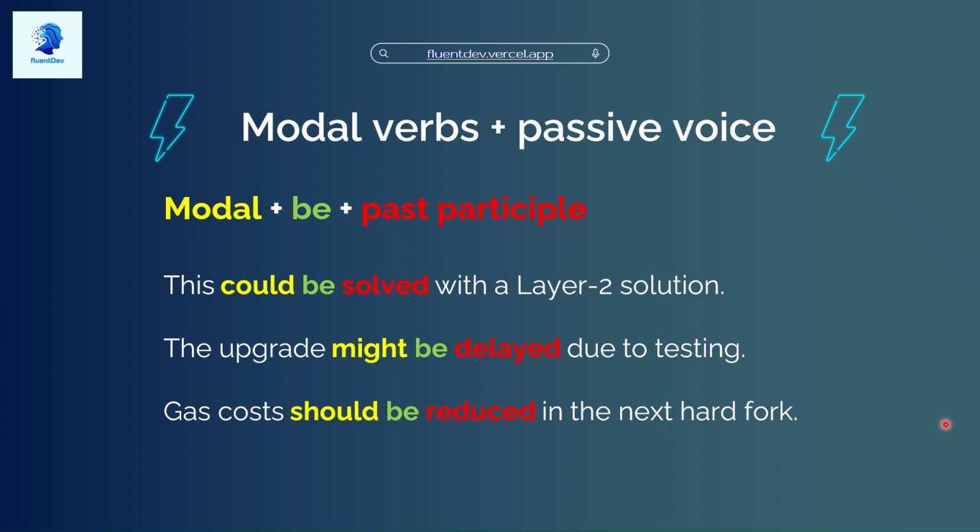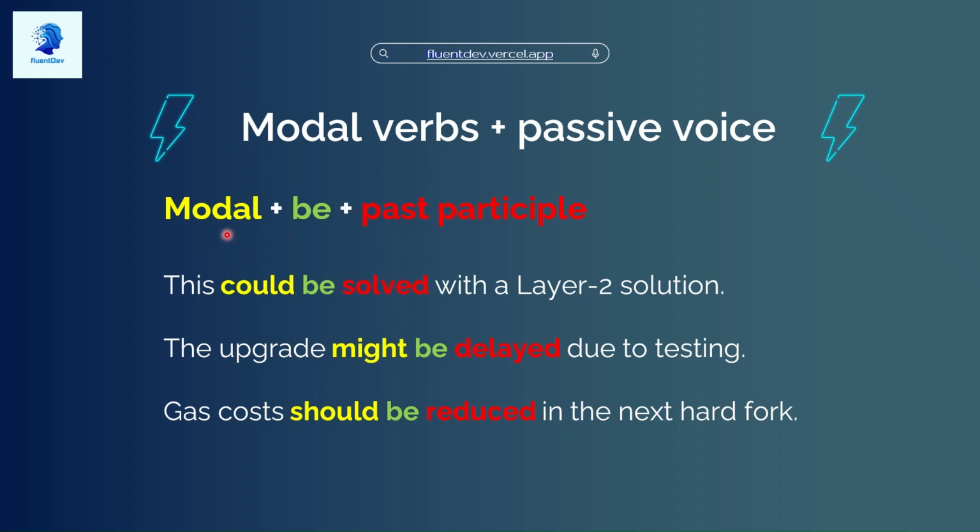Gas costs should be reduced in the next hard fork. Now, I want to explain something here about this structure. I know that you're looking at this and you're saying, well, this is the past verb, so it's talking about something that happened in the past. No, this can get a little bit confusing.